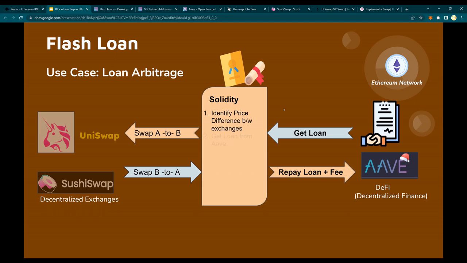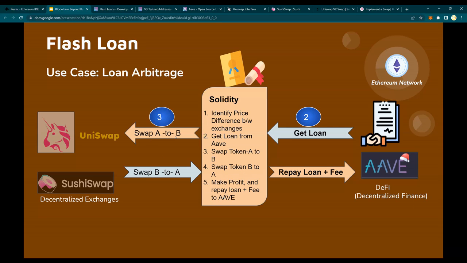And then what we're going to do is get the loan from AAVE, swap token A to B, then swap B to A, and make a profit, repaying the loan plus fee to AAVE. This is what we are going to write in Solidity. So get the loan, swap A to B, swap back B to A, make some profit, and then repay the loan plus fee.